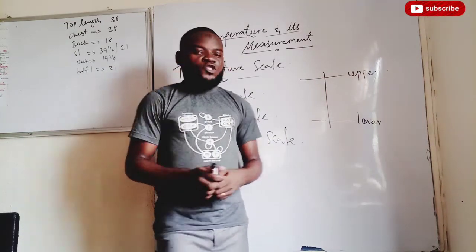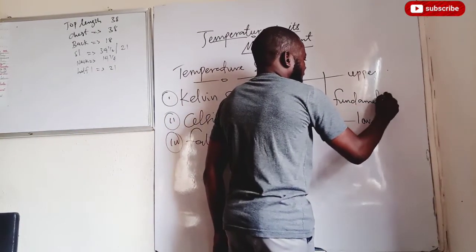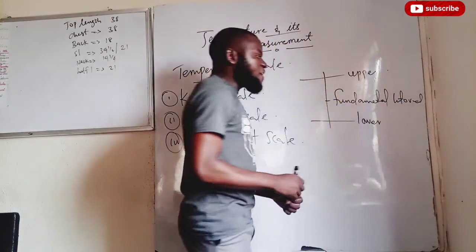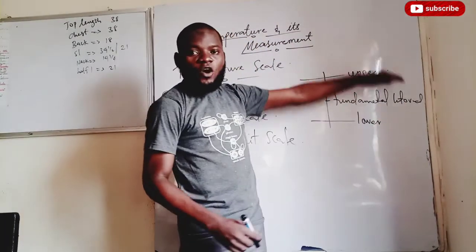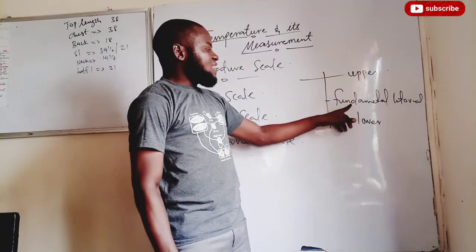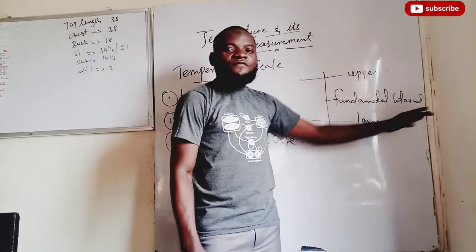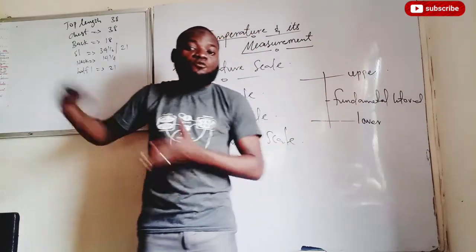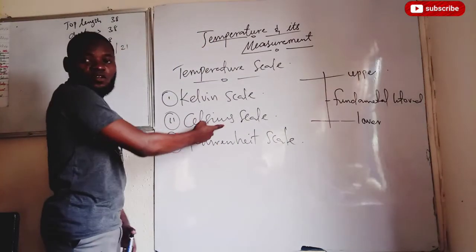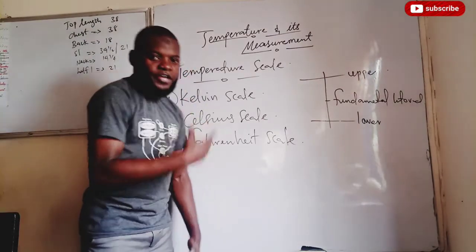Are we together now? So the fundamental interval is the difference between the upper fixed point and the lower fixed point. Are we together now? And any temperature scales whose fundamental interval is the same, we can consider them to be equal. And that is the case whereby the Celsius scale is the same thing as the Kelvin scale. Are we together now? We are going to continue.